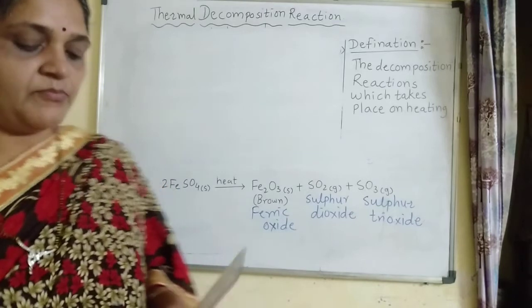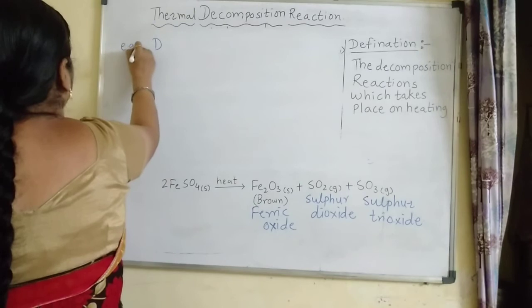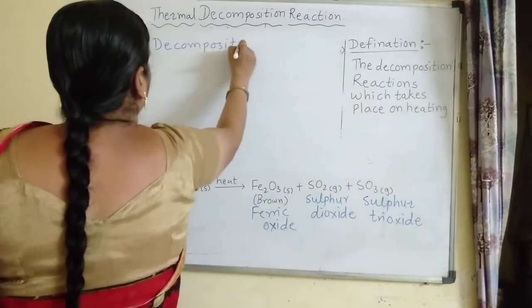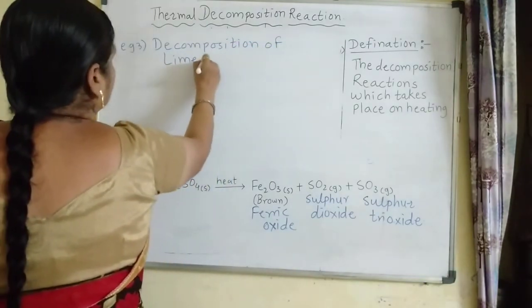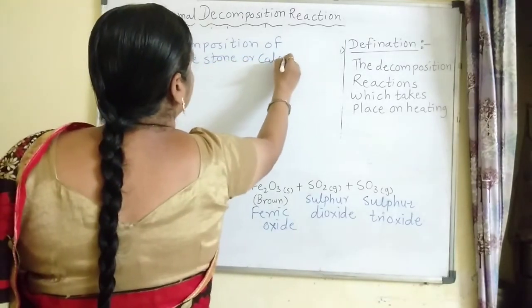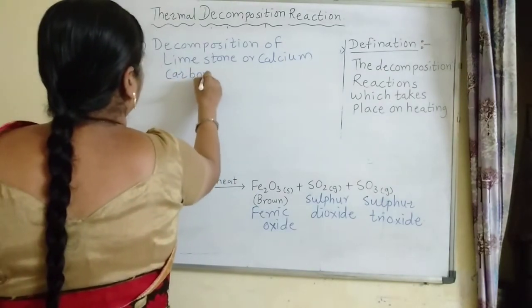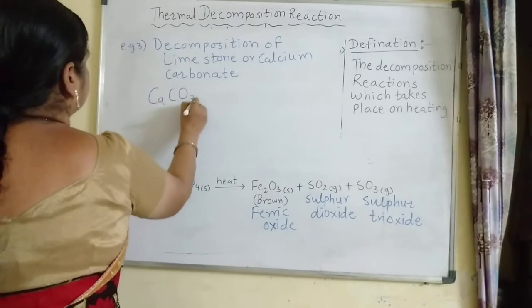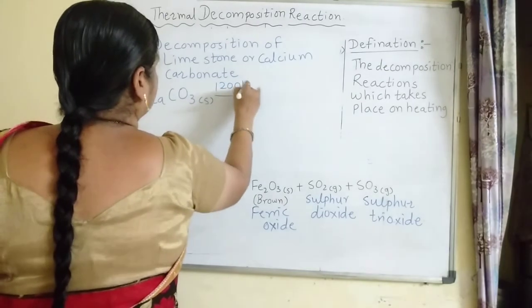Decomposition of calcium carbonate or limestone. This is example 3. The equation is CaCO3 solid, temperature nearly 1200 Kelvin.